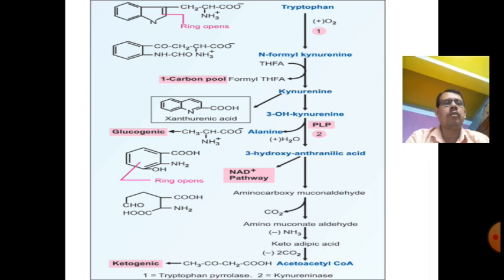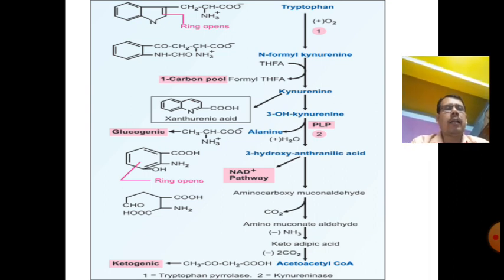It produces aminomuconate semialdehyde and ketoadipic acid to acetoacetyl-CoA, which is another ketogenic substance. So in this reaction, we can see glucogenic and ketogenic substances are synthesized from tryptophan.